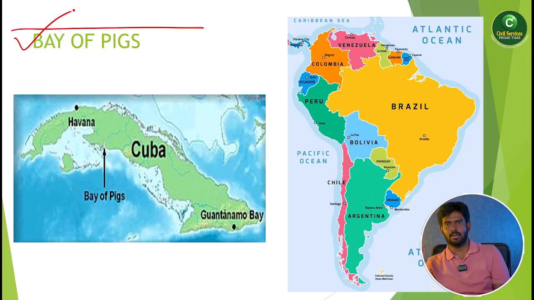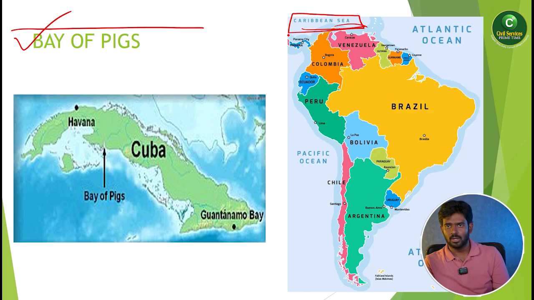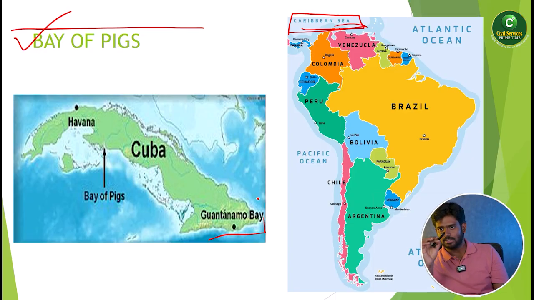So exactly, the American administration has attacked boats belonging to Venezuela in the Caribbean Sea. When you take a newspaper and read about the last 2 days, everything that happened is part of the Caribbean Sea only. Here the Bay of Pigs is between Havana, Cuba, and Guantanamo Bay. You know, there is North America, there is South America, and there is another America, that is Central America.